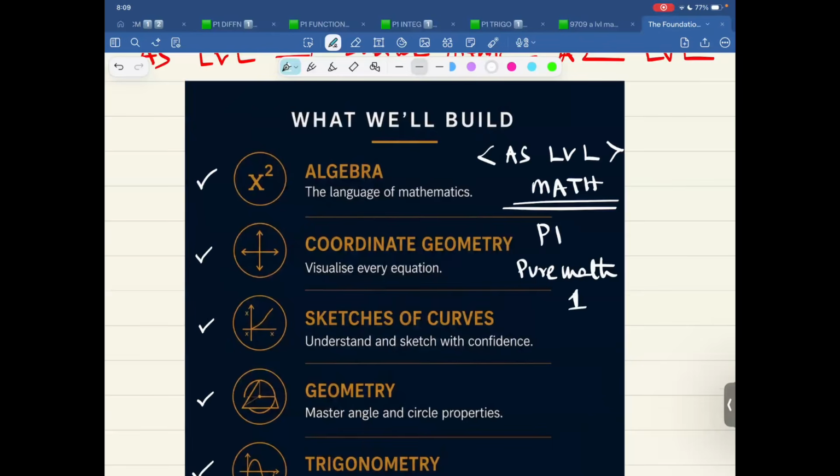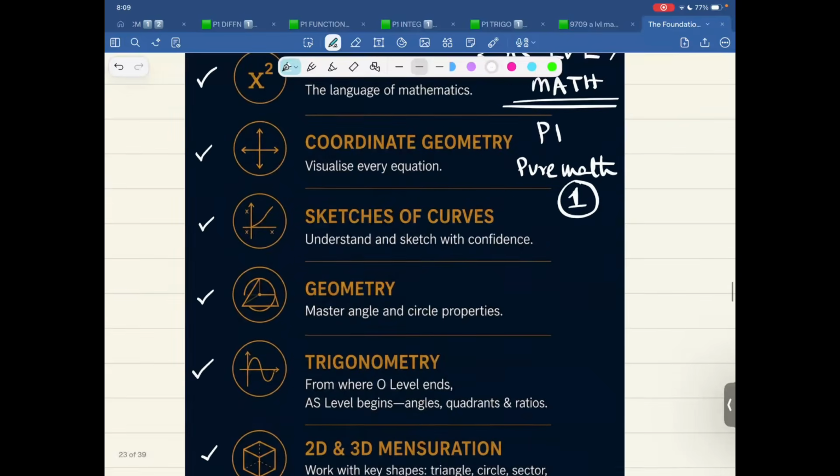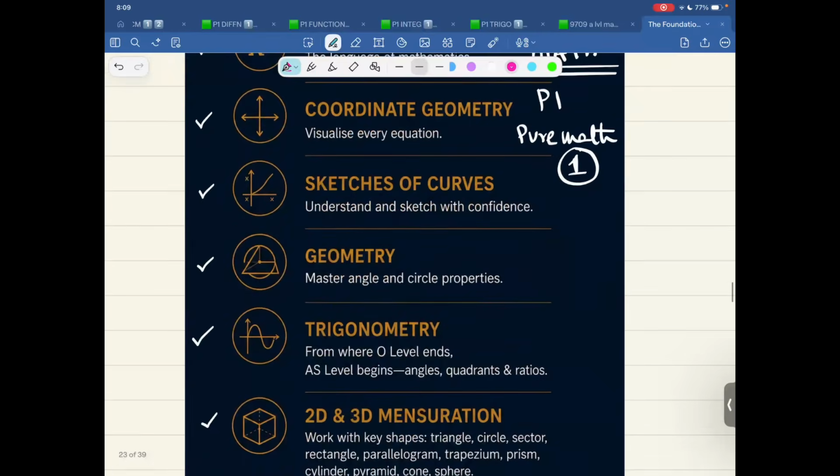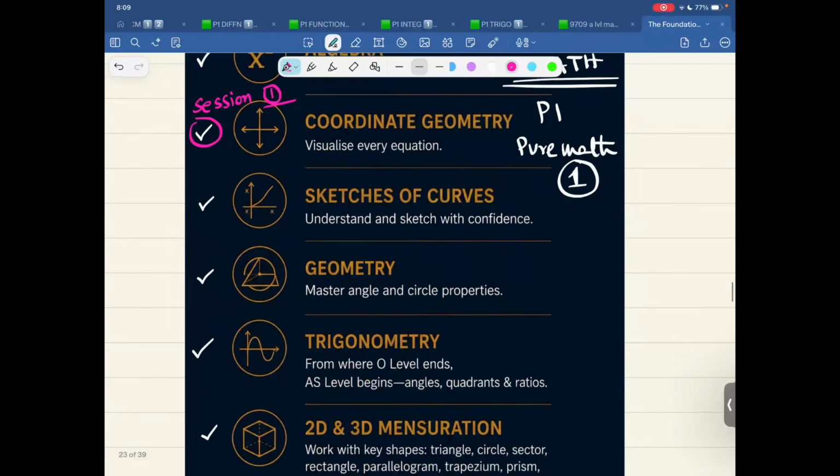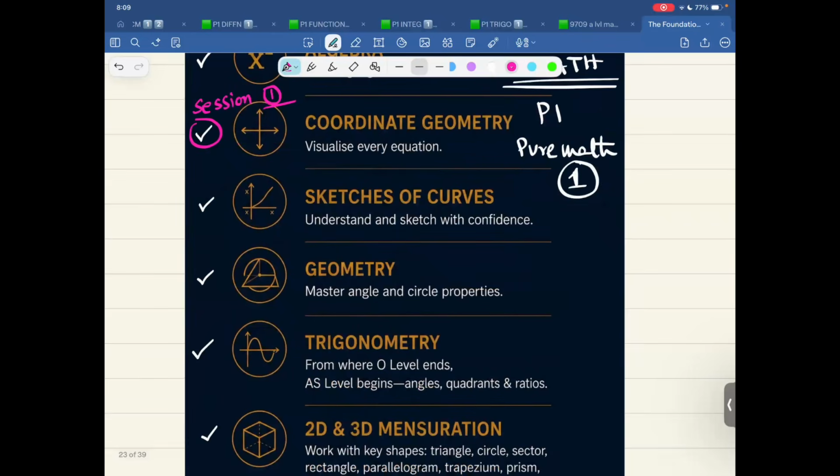We are just focusing on that. So today, I'll start a bit with coordinate geometry. This is session 1, the basics that we all talked about. Let's start with the basics of coordinate geometry.